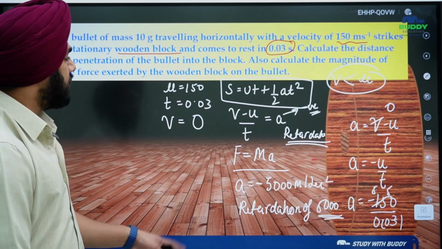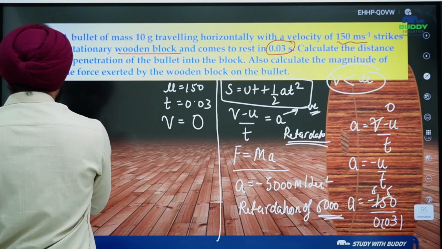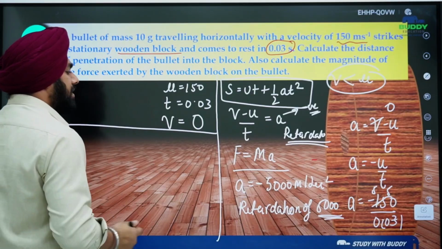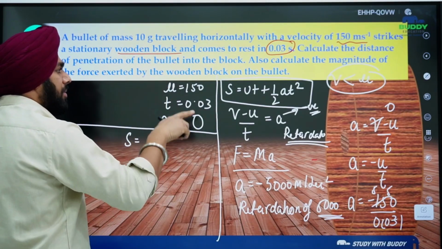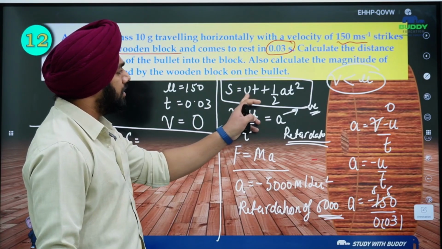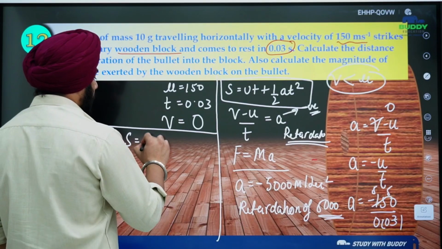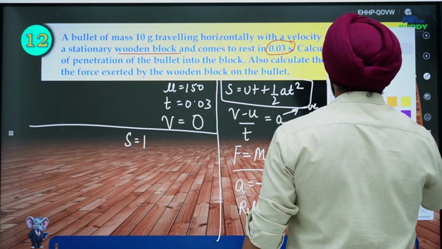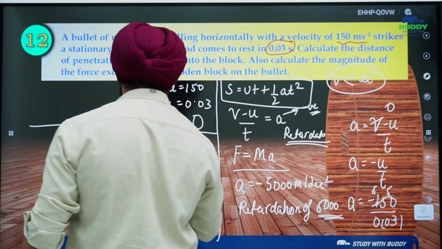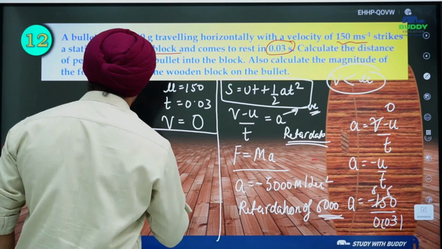Now once we have the acceleration, we can solve for displacement. Displacement is S is equal to ut plus half at square. Now remember, this had an initial velocity, okay, right? Or I would suggest that rather use this formula, it would require fewer parameters.